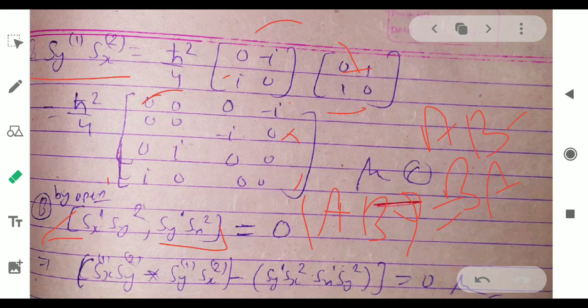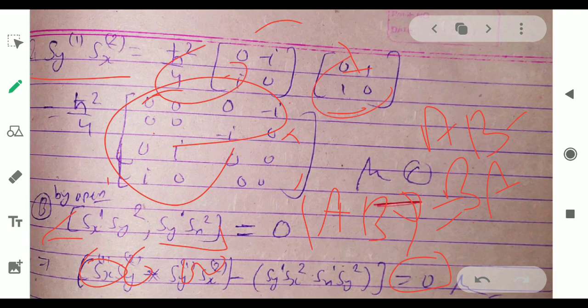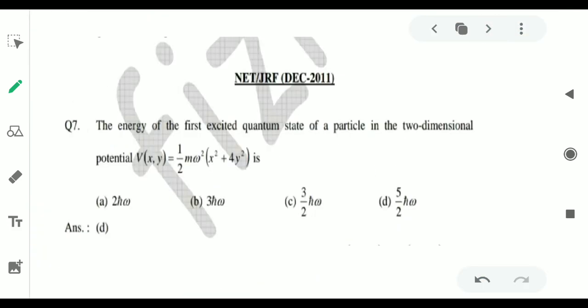We know the value of Sx and Sy. By putting these, we will find that it will be 0. Whichever option is given 0, that will be the answer. Okay, a simple question. We already found this value, this value, this value, and this value, this and this. So you can find it easily. Now the next question is from December 2011.